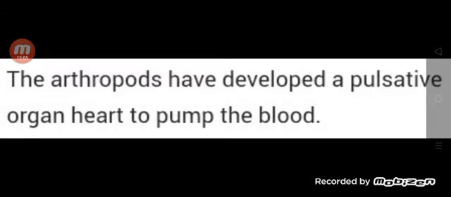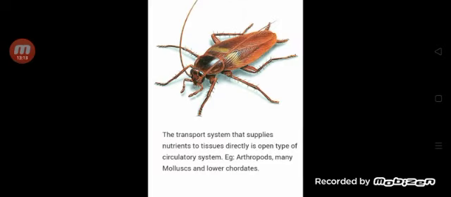Arthropods. Arthropods have developed a pulsative organ, heart, to pump the blood. Here we observe the open type circulatory system. What is meant by open type circulatory system? Transport system that supplies nutrients to tissues directly. So that is open type circulatory system. For example, arthropods, mollusks and lower chordates.